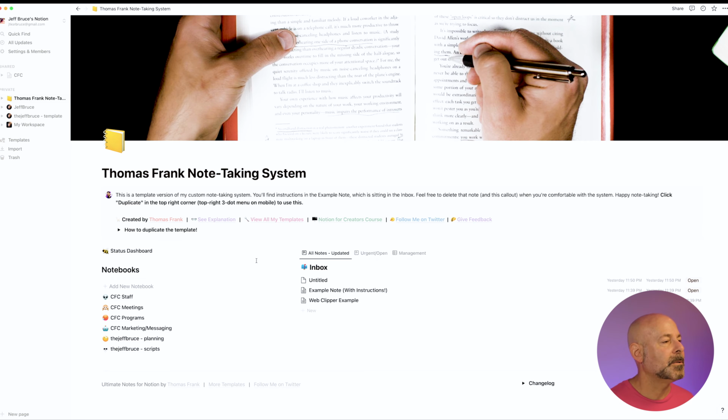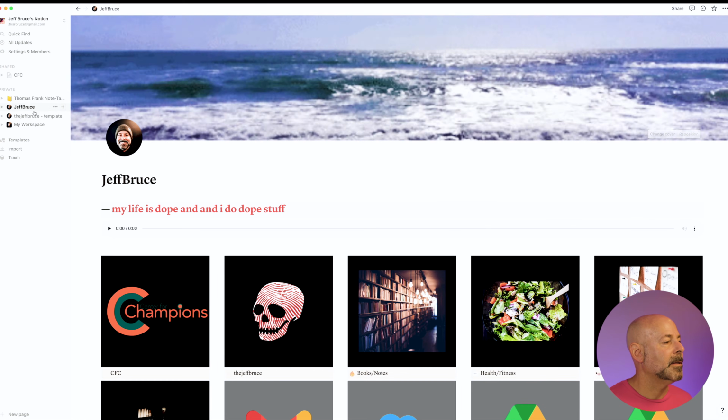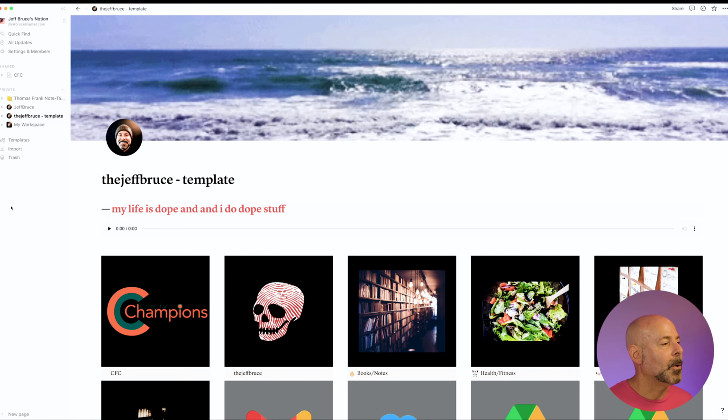A great way to take notes. I think for most of us, that's kind of mandatory. Whatever system we're going to use, we have to be able to take notes on it quickly and efficiently. This is my main Notion right here, and then this is a copy of it, the template that I'm going to walk you through today.